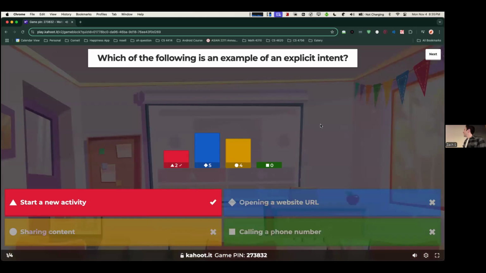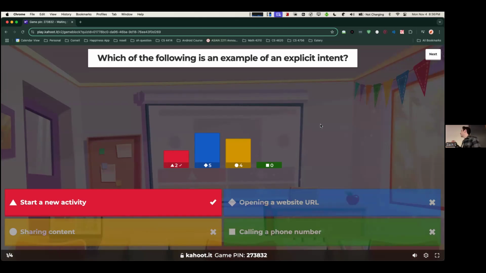Okay. Yeah, not many people got that one. I like to make my Kahoot questions challenging, but you learned something. So, yeah, opening a website URL, that's one a lot of people pick. That's a very generic action. We don't know what screen we're going to open when we open a website URL because the user could have any different browser that they choose, right? So it's like an implicit intent.